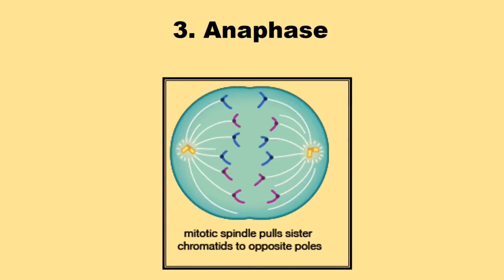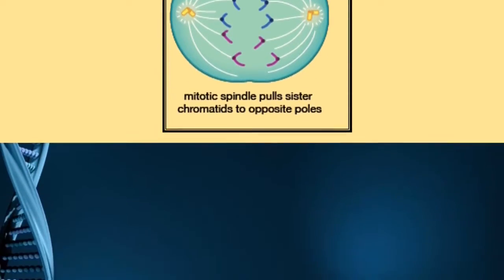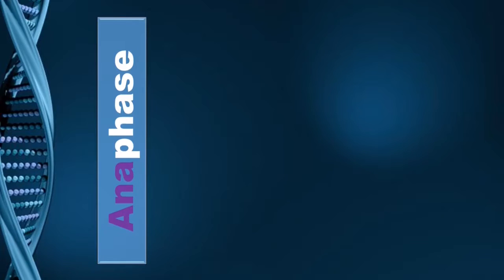The next phase after metaphase is anaphase. Ana means up or back. So in anaphase, we are going to see some more changes occurring in the presence and the location of chromosomes: how they are going to be present and where they are going to move. That's all we are going to see in this next phase.